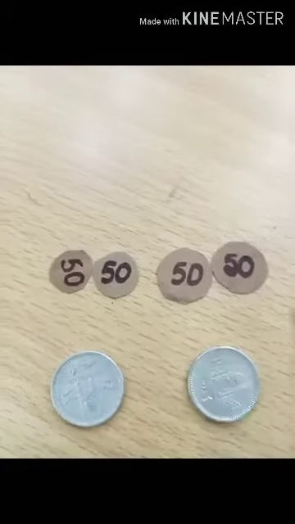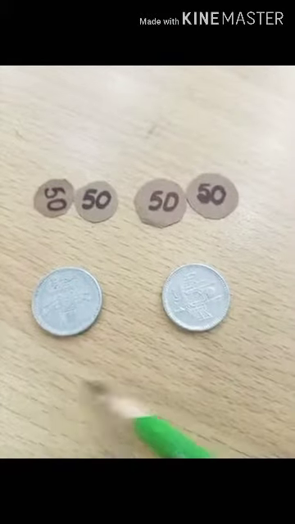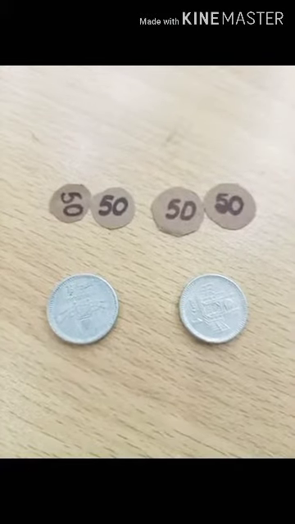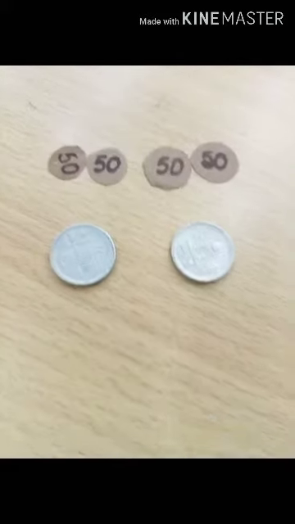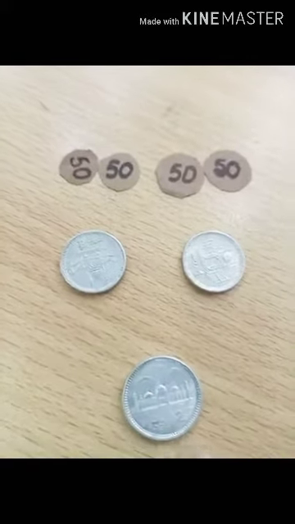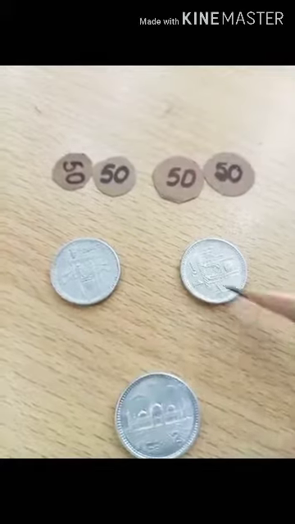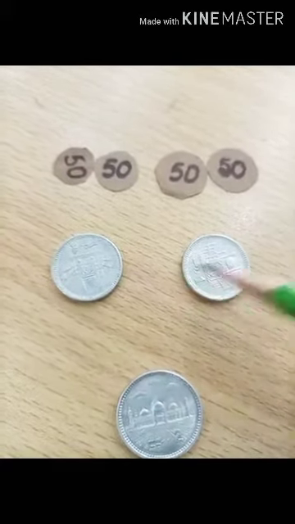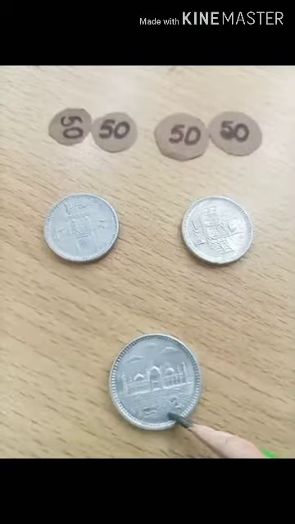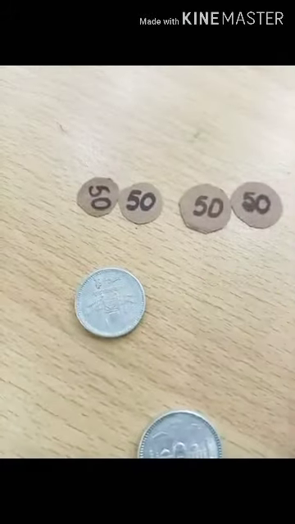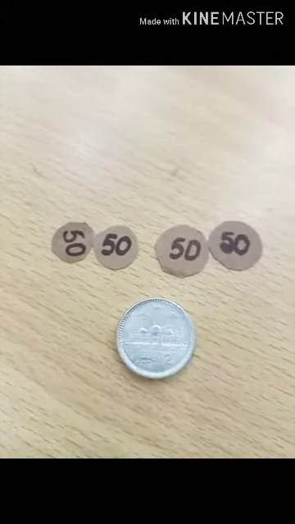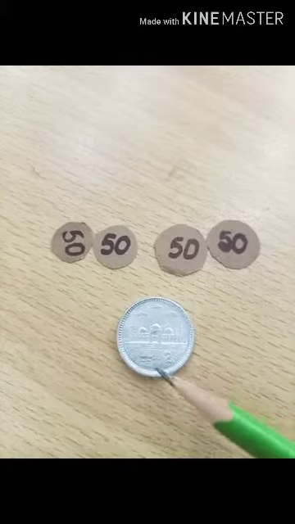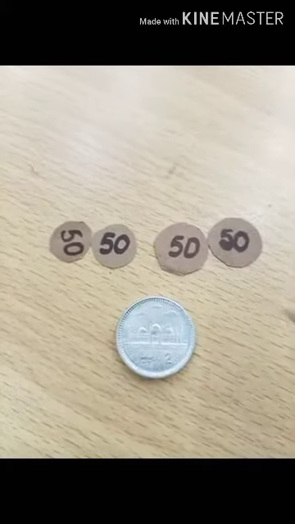So these 4 coins can be exchanged with these 2 coins. And students, as we know that 1 rupee coin and 1 rupee coin is equal to my 2 rupee coin. So these 2 coins can be exchanged with this 1 coin, and also these 4 coins can be exchanged with this 1 coin, because this 2 rupees has 200 paisas.